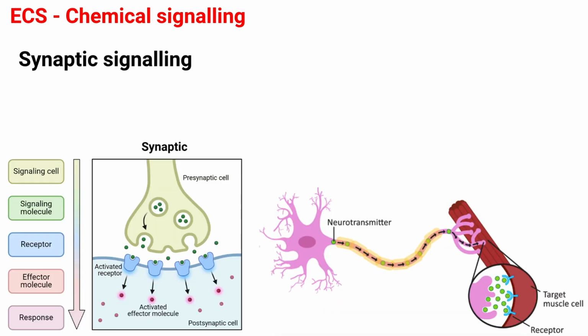Next one is synaptic signaling. It occurs at the synapses when neurons secrete chemical signals, that is, neurotransmitters, which diffuse across the synaptic gap to adjacent neurons. Examples are acetylcholine and noradrenaline.